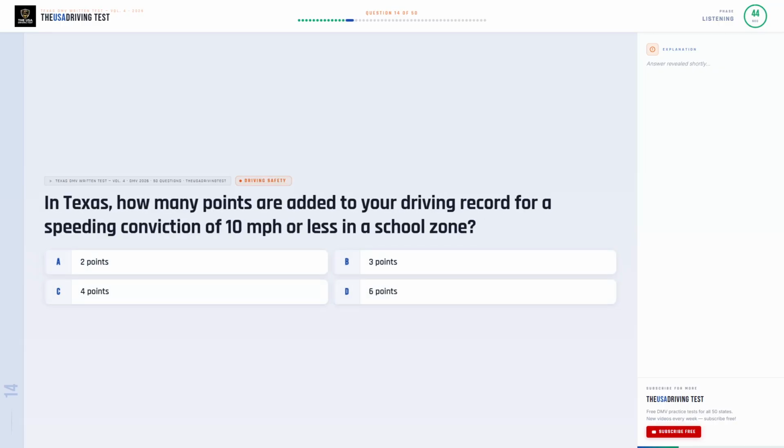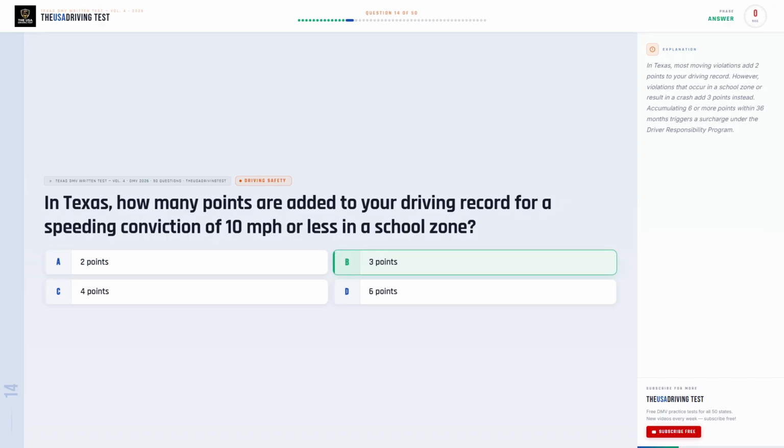In Texas, how many points are added to your driving record for a speeding conviction of 10 miles per hour or less in a school zone? Option A, 2 points. Option B, 3 points. Option C, 4 points. Option D, 6 points.